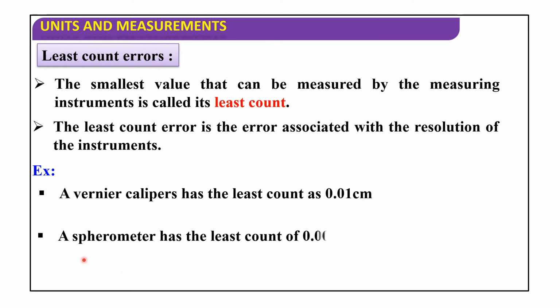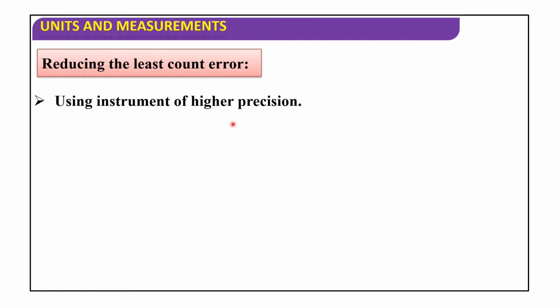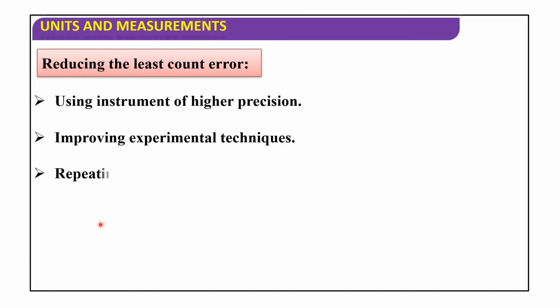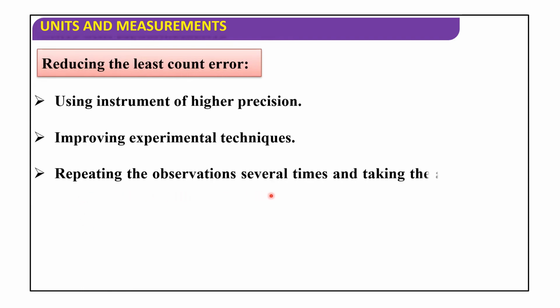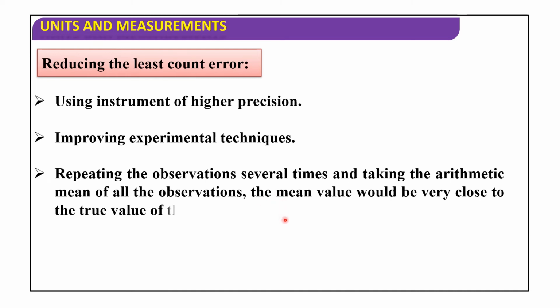A spherometer has the least count of 0.001 centimeter. Next, reducing the least count error: using instruments of higher precision, improving experimental techniques, repeating the observation several times and taking the arithmetic mean of all observations. The mean value would be very close to the true value of the measured quantity.